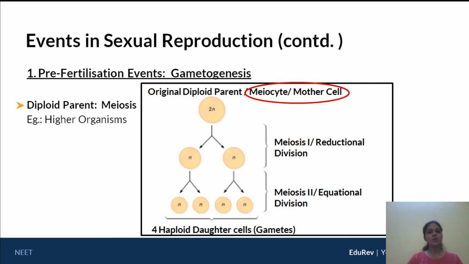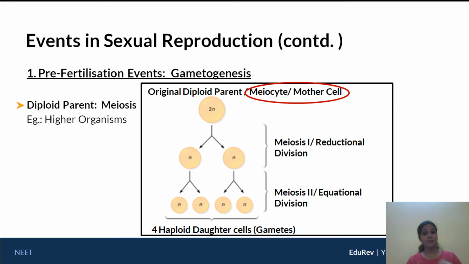And you can see that this 2n cell undergoes reductional division, meiosis 1, to give you two daughter cells that are haploid each. However, meiosis is not complete yet. Okay. So meiosis 2, which implies separation of the sister chromatids, you have equational division here, and you will have the presence of four daughter cells, which are the gametes. So ultimately, what do we want to understand from this particular figure? From a diploid parent, through meiosis, we can result in four haploid daughter gametes. Okay, so that is important.